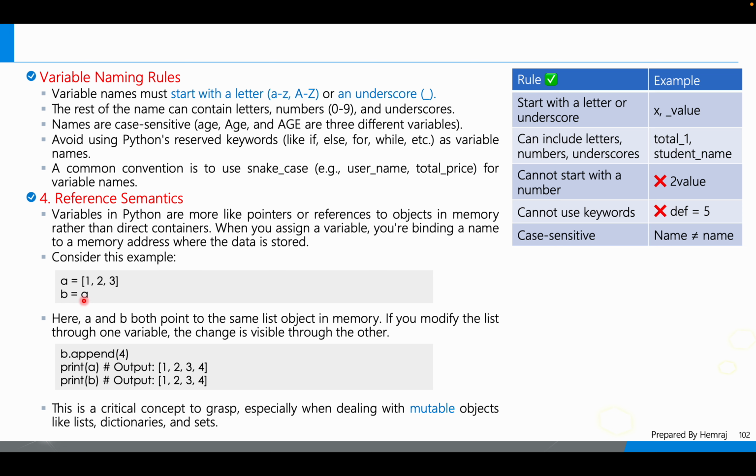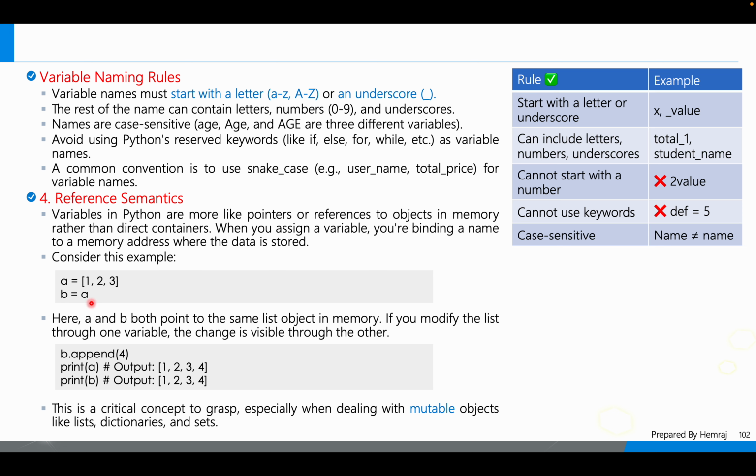So b.append(4) means 4 is added to the same list, and the output is: print a gives 1 2 3 4 and print b gives 1 2 3 4.